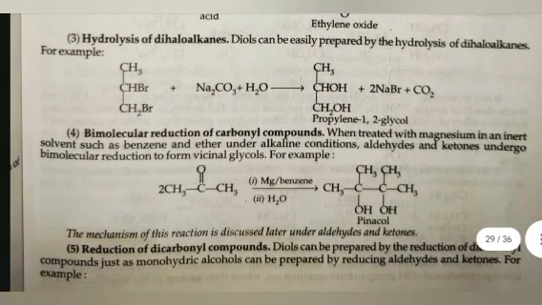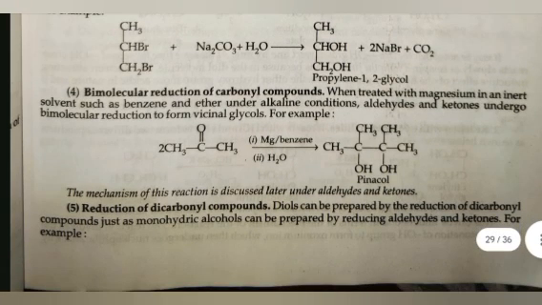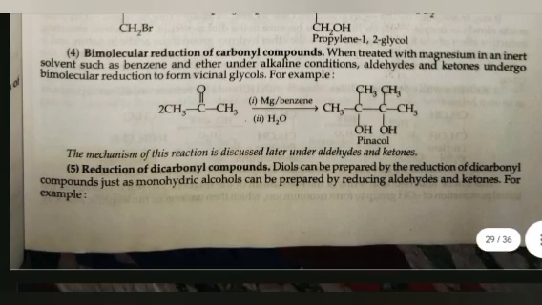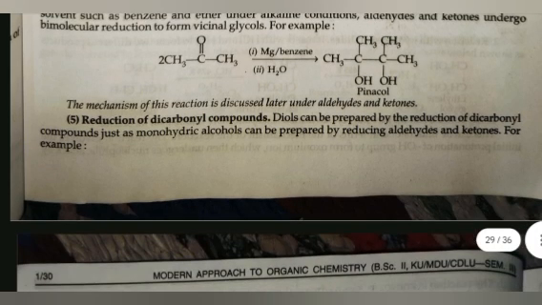Third is hydrolysis of dihaloalkane. Diols can be easily prepared by the hydrolysis of dihaloalkanes. For example, fourth is bimolecular reduction of carbonyl compounds. When treated with magnesium in an inert solvent such as benzene and ether under alkaline conditions, aldehydes and ketones undergo bimolecular reduction to form vicinal glycols. The mechanism of this reaction is discussed later under aldehydes and ketones.